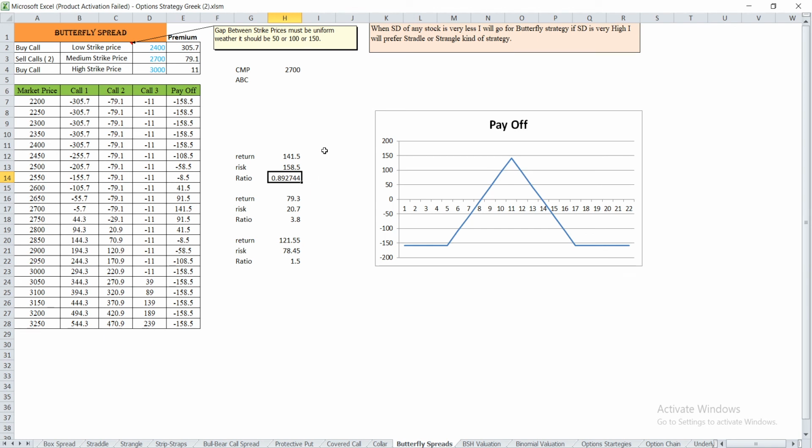So out of these three scenarios, I will prefer to go with scenario number one, because here my ratio is 3.8, which is a pretty good ratio for risk management. So that's how I use the butterfly spread strategy for risk management as well as to get the benefit of a non-volatile market. Thank you.